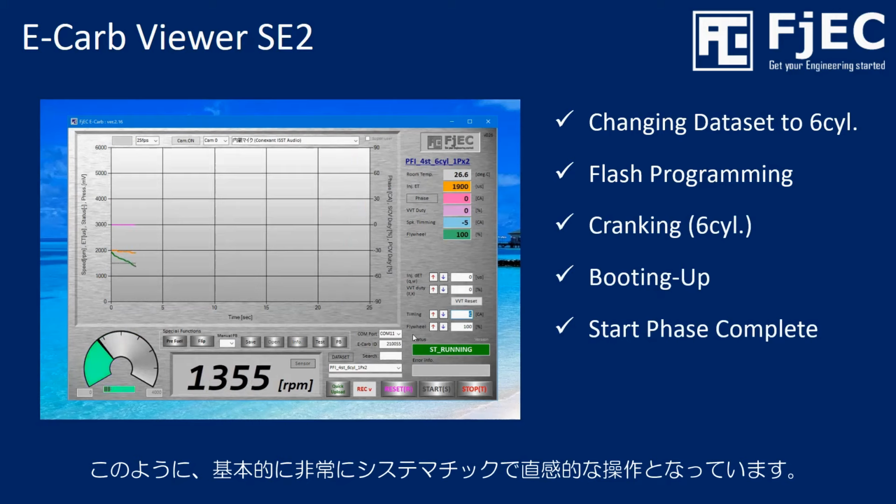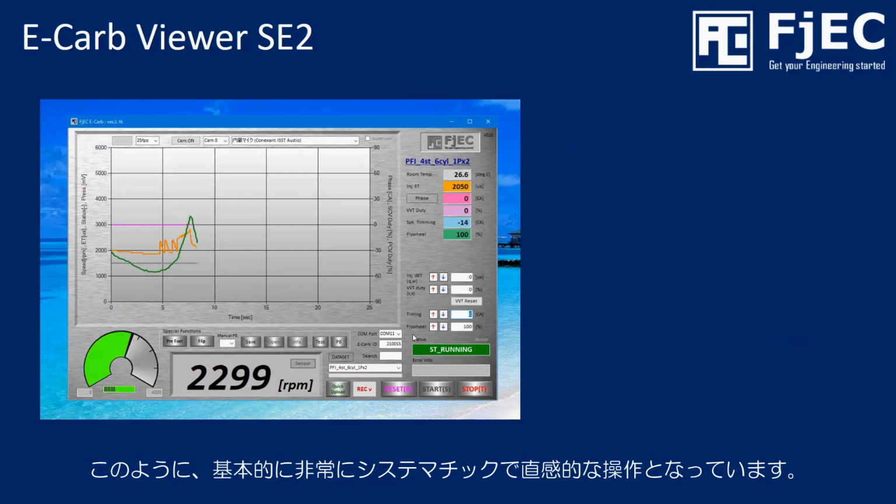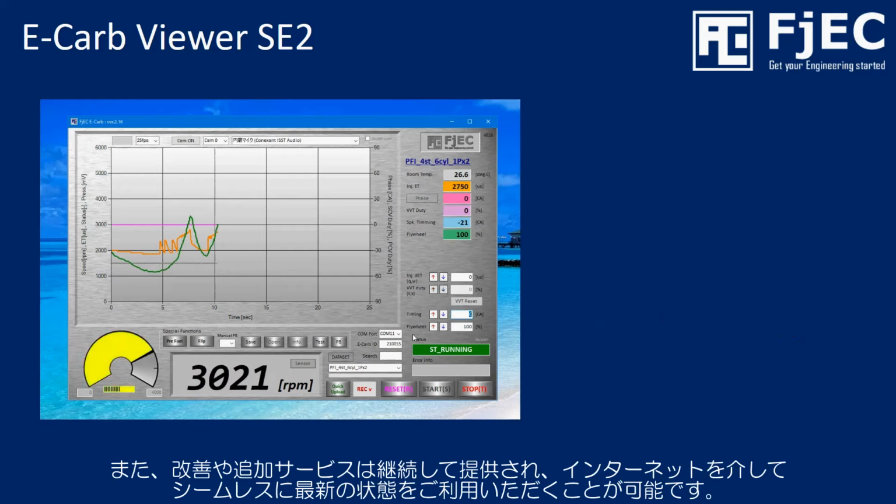The basic operation of E-Carb via PC software is very systematic and easy to understand thanks to its interface. And of course, improvement and development of additional functions and services will be continuously provided. And the operator can seamlessly access the latest dataset and other services through the internet.